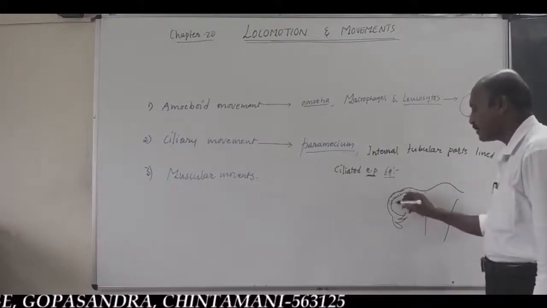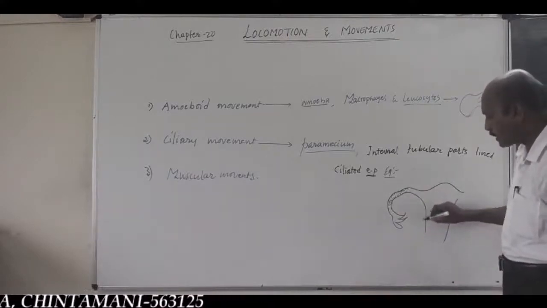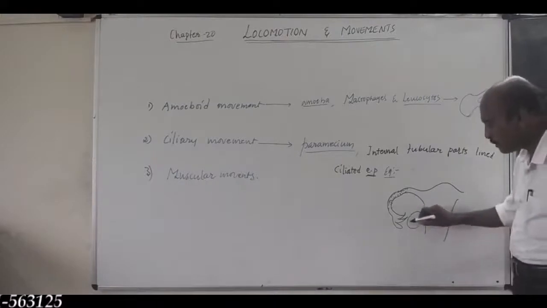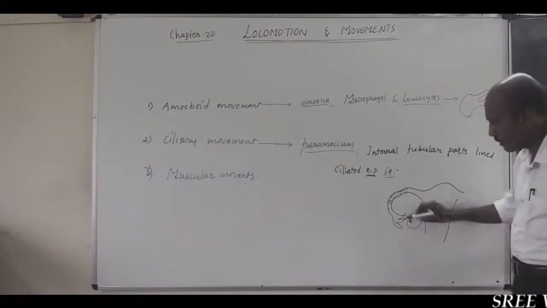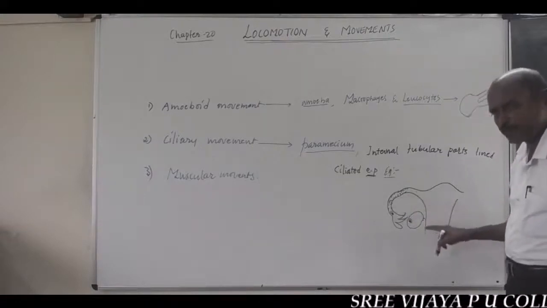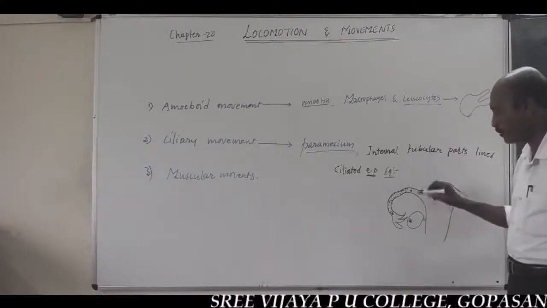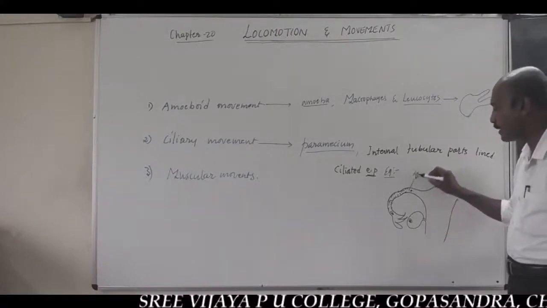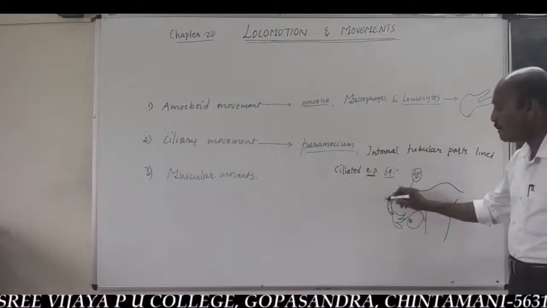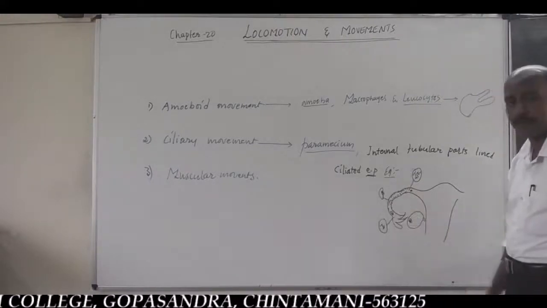It helps in the transportation of the egg from the infundibulum to the upper part of the fallopian tube. Isthmus is the upper part, ampulla is the middle part, and infundibulum is the lower part.